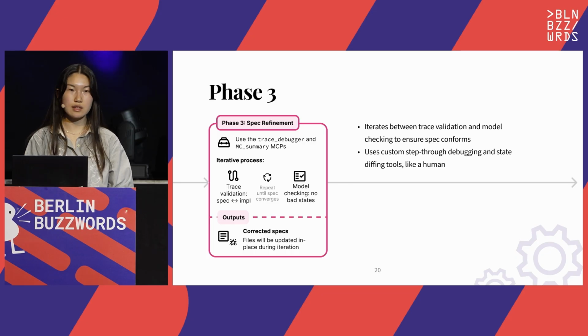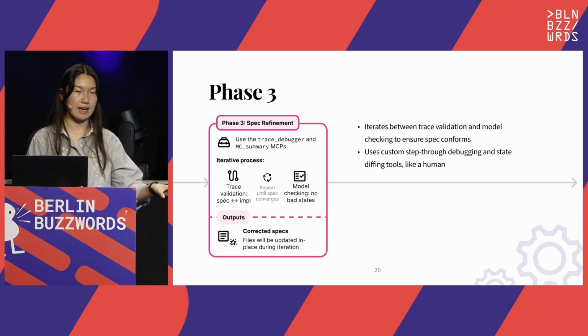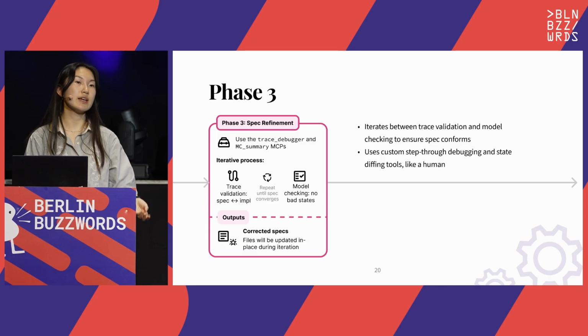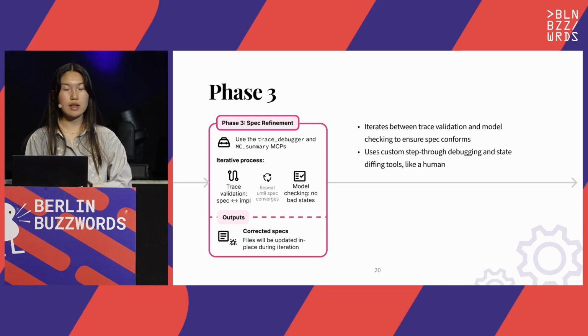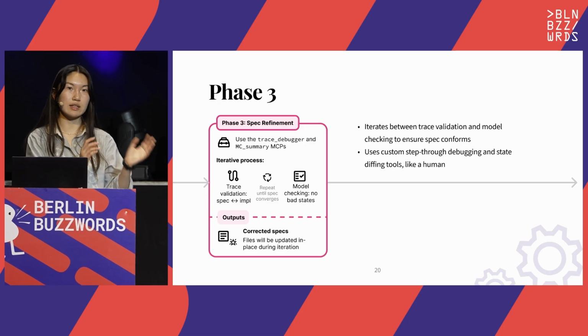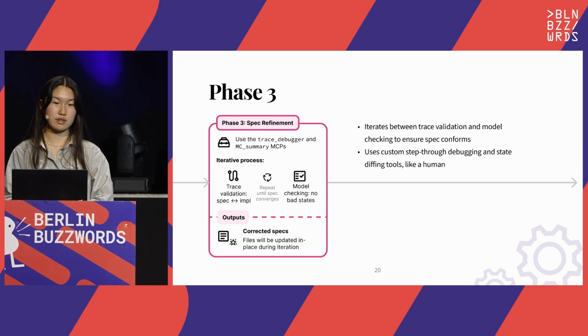Microsoft has run a case study with the Azure Confidential Computing Framework. It's about 60,000 lines of C++. So they ran trace validation on it, they wrote a spec by hand, and the debugging process for them took 2 engineer months, whereas Specula automates this in about an hour. We can do so because we provide the agent with step-through debugging and state-diffing MCPs, so it can more easily reason about the failures and understand the violated invariants and compare them with the traces and the actual execution logs.